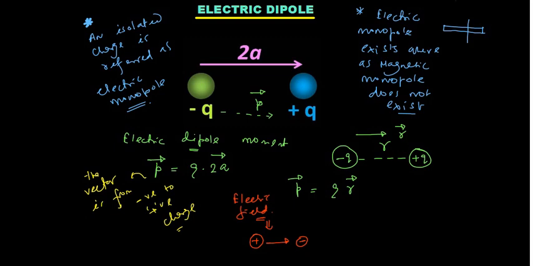So in that particular sense, we can say that P vector is anti-parallel to E vector. So whenever you place a dipole in an external electric field, there will always be a tendency that the dipole will try to rotate. All right, fine. Chalo, next move on.